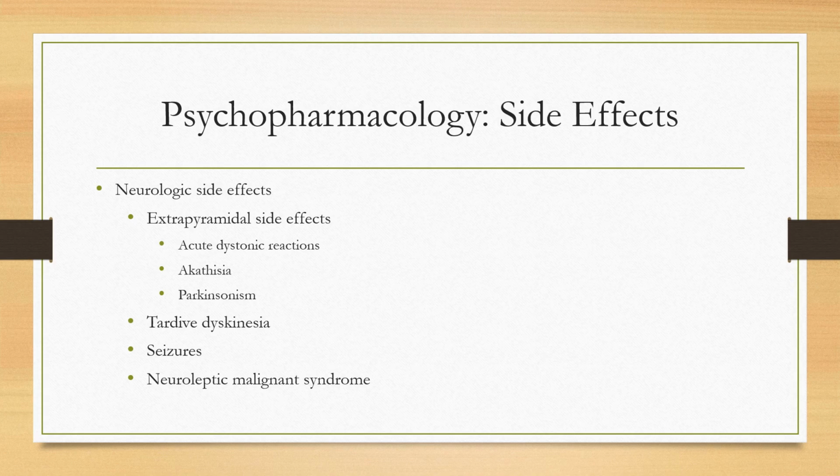Tardive dyskinesia is a late-appearing side effect, and it's characterized by abnormal movements like lip smacking, tongue protrusion, grimacing, and so forth. It's irreversible once it appears. The medication will likely either be discontinued or the dose will be lowered. Neuroleptic malignant syndrome is characterized by muscle rigidity, high fever, and increased muscle enzymes. It's treated by discontinuing the medication.